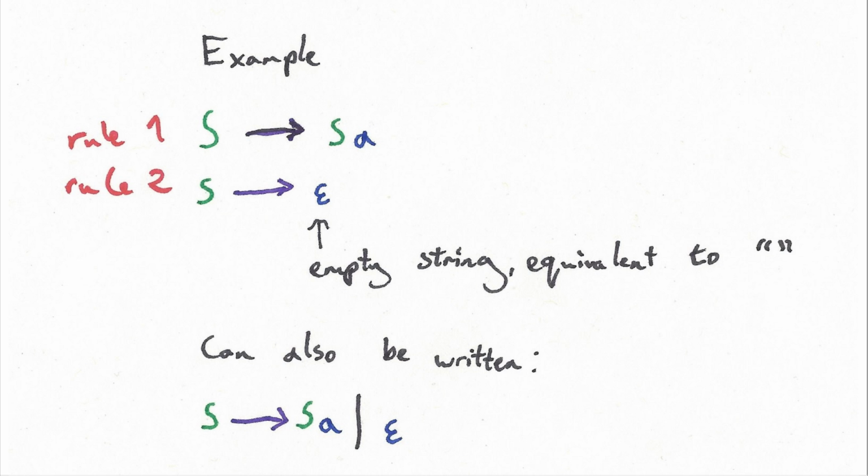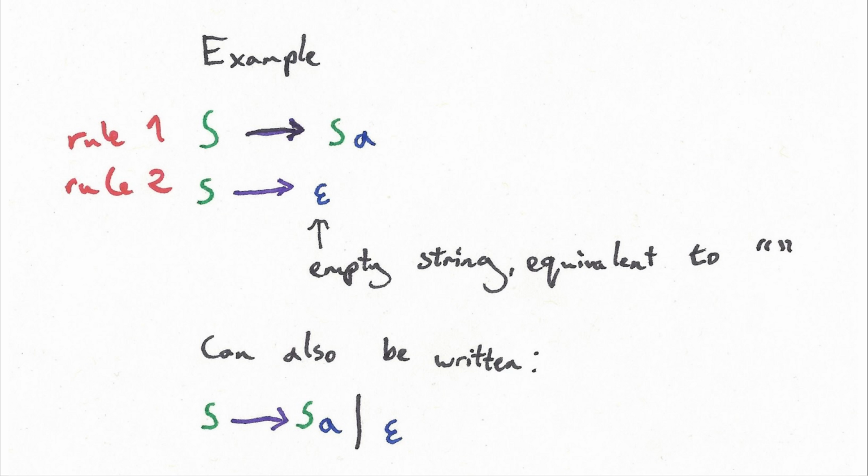So if you're not following that so well, here's an example. We have two grammar rules. We take S, that's a non-terminal. It's in green, so we know it's a non-terminal. We move to SA, so that means whenever you see an S, you can move to SA. There's a second rule, S to empty string. It's the same as in Clojure or Ruby or Python, just having double quotes followed by double quotes, nothing in there.